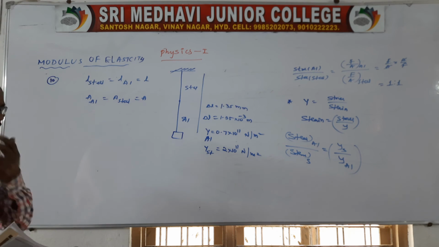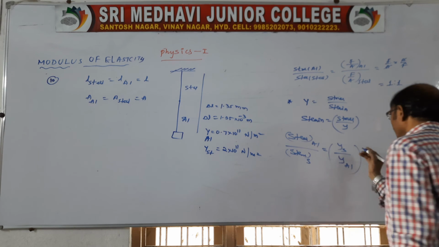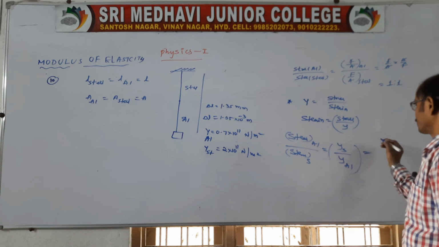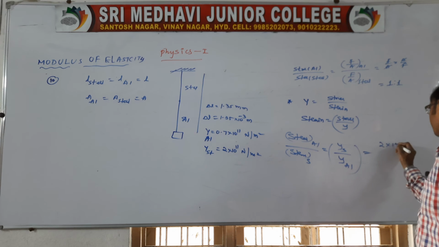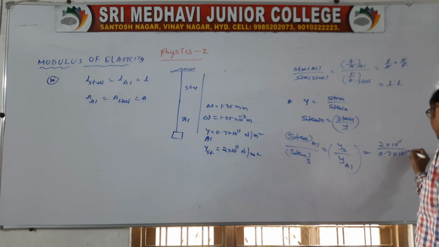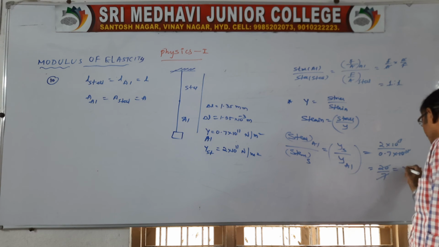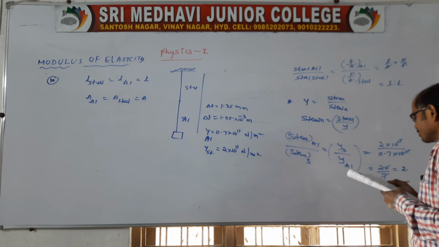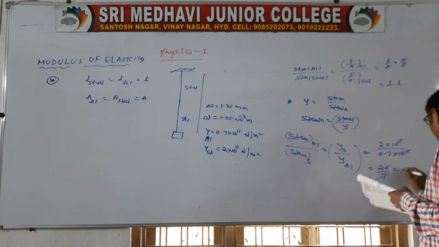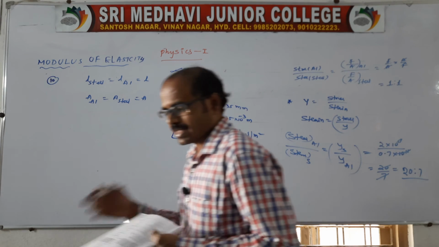So Young's modulus of steel by Young's modulus of aluminum: 2 into 10 power 11 by 0.7 into 10 power 11, the powers cancel, so it is 20 by 7, approximately 2.9, otherwise 20:7.